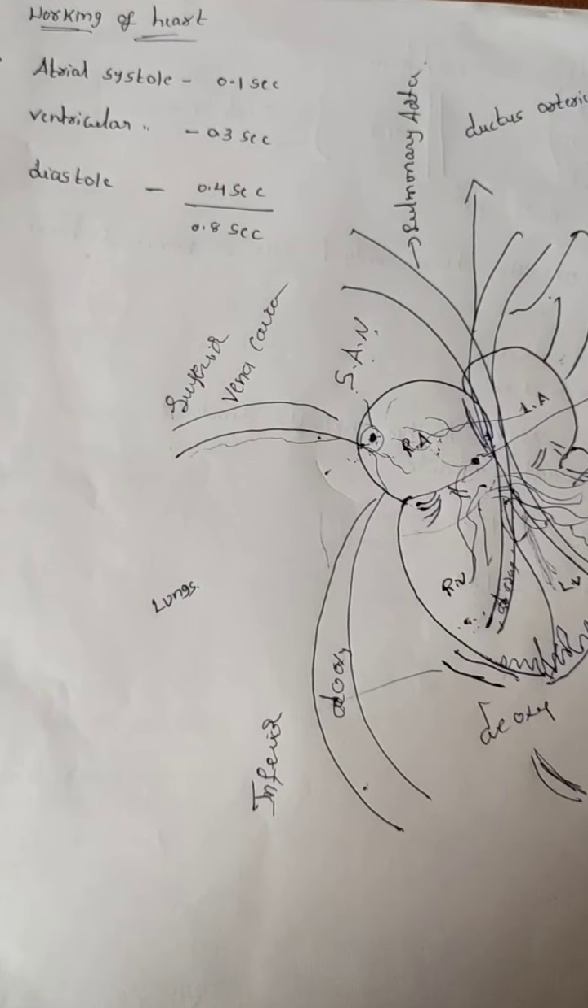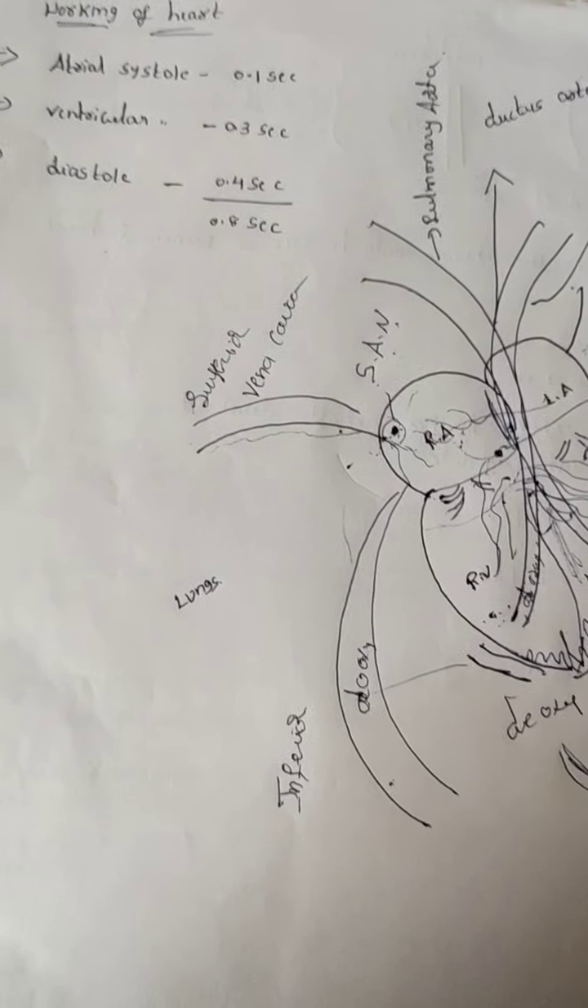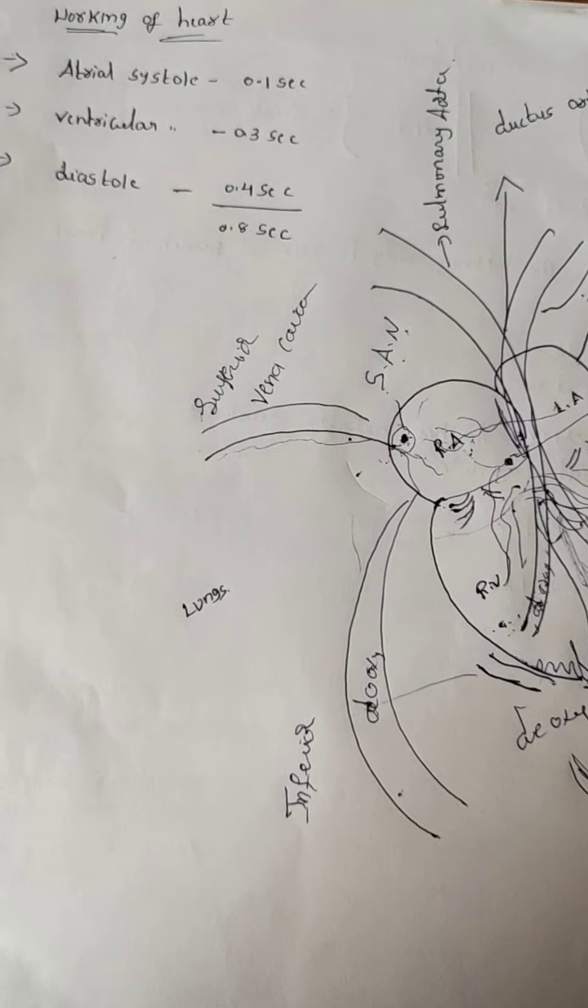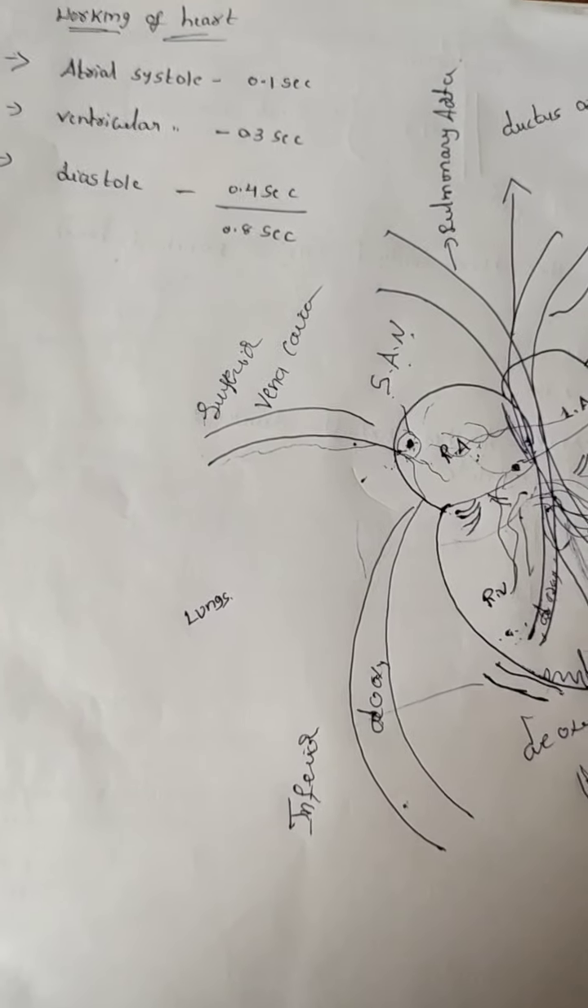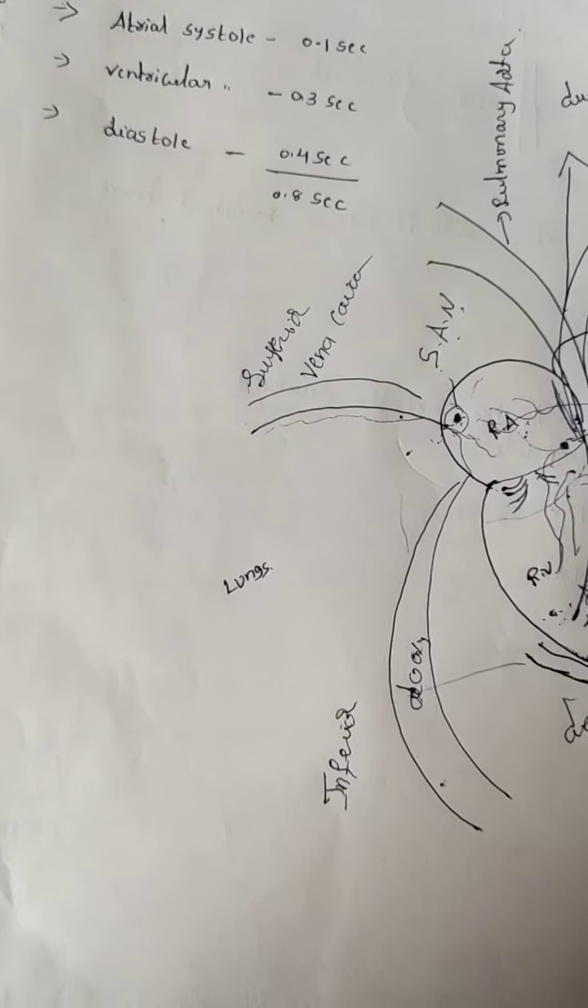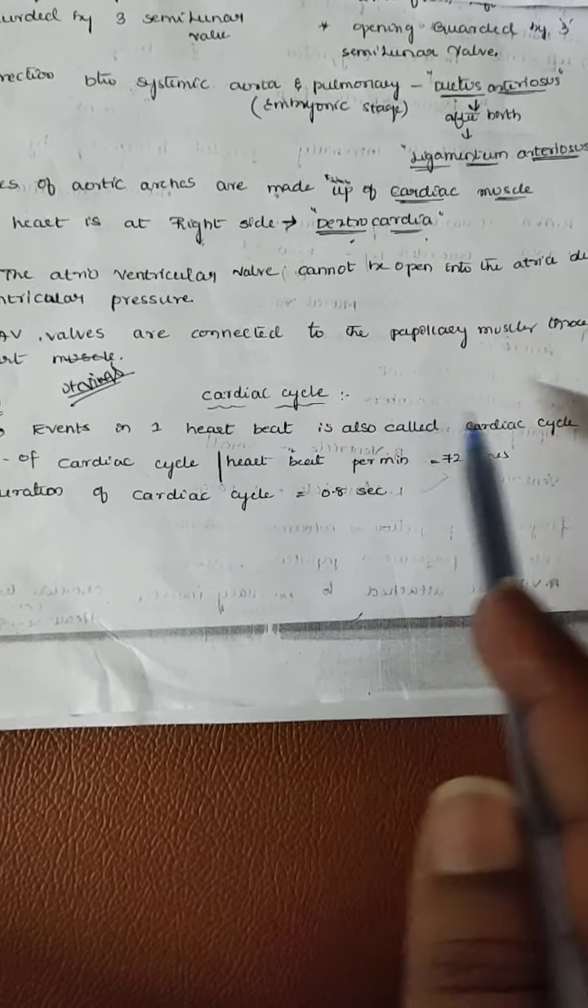Last class we discussed the structure of the heart. Today we will discuss the working of the heart. In the working of the heart, what events take place at the time of a heartbeat? The events that take place in one heartbeat are called a cardiac cycle.